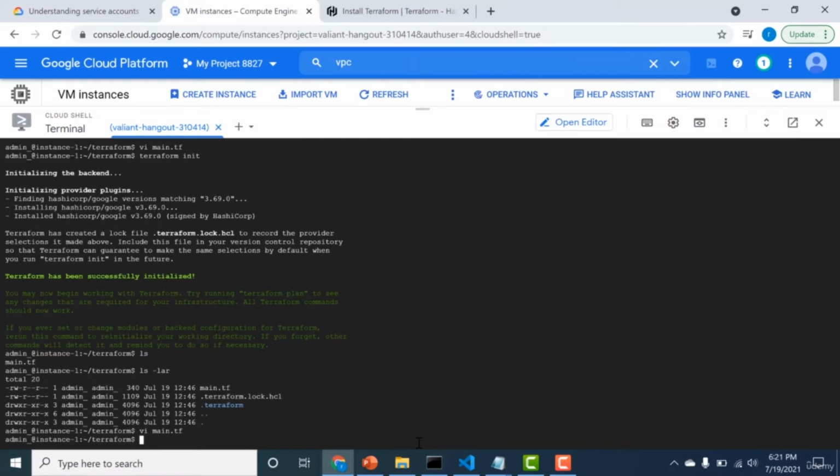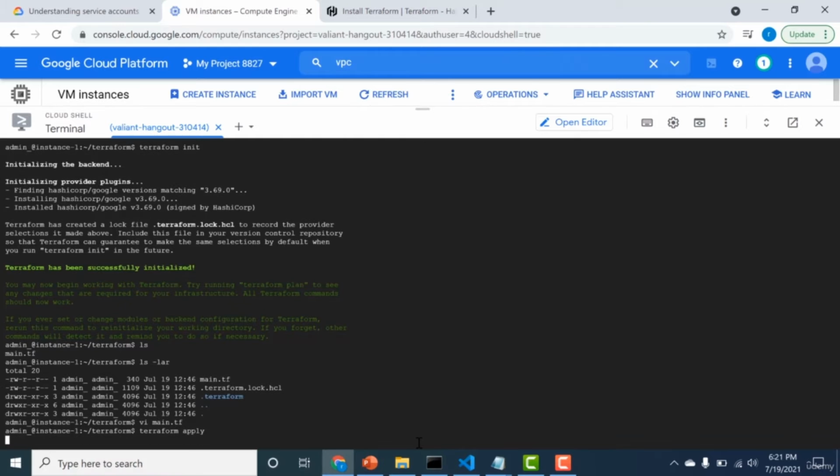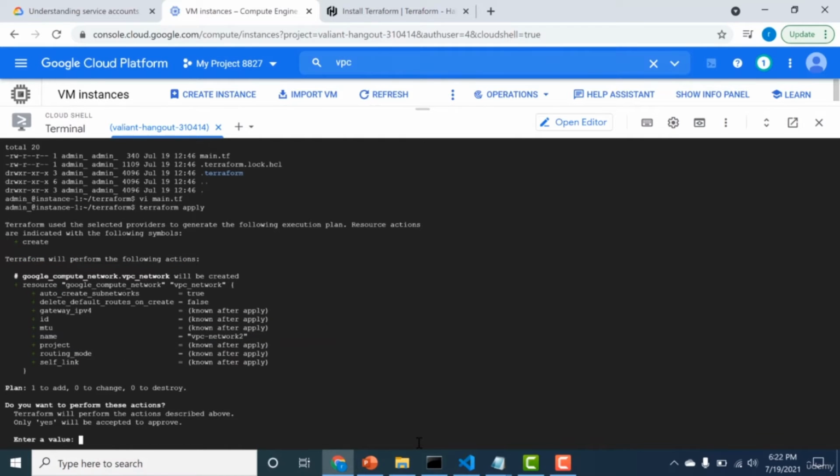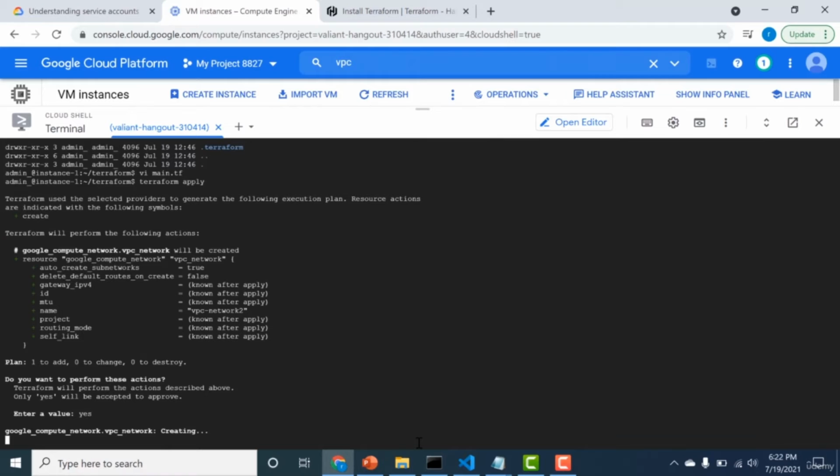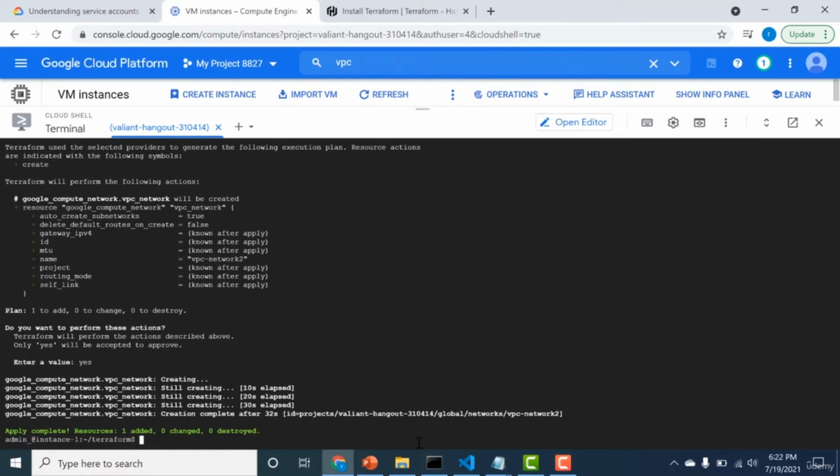So now let me do a Terraform apply to actually create those resources. So Terraform apply, I'll do a yes. So here you can see that I was able to create that particular VPC network, and I was able to do it without any extra configuration. So the only thing I did was I just had to provide the service account and give it enough access to create the resources. So that's how you do it.